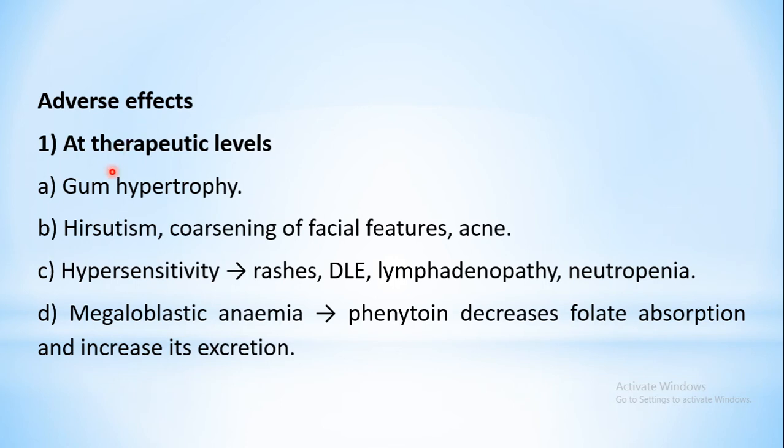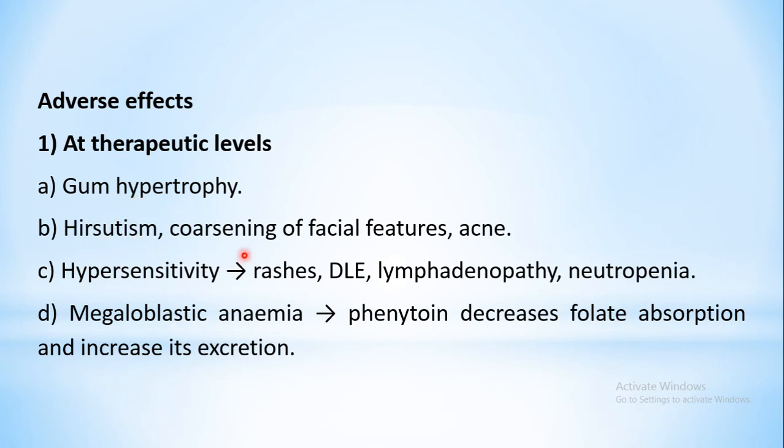Coming to the adverse effects seen at the therapeutic plasma concentrations, a very important adverse effect is gum hypertrophy. That is, the gums of your teeth will appear swollen. This is a very prominent side effect of phenytoin.